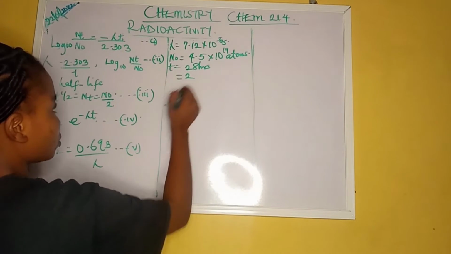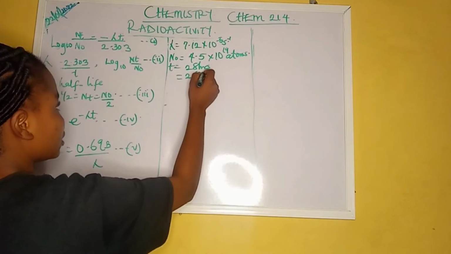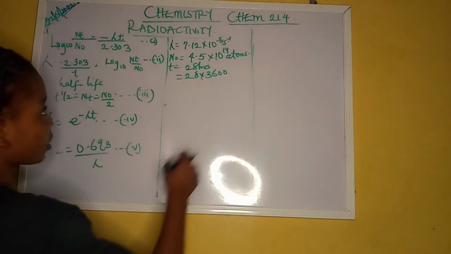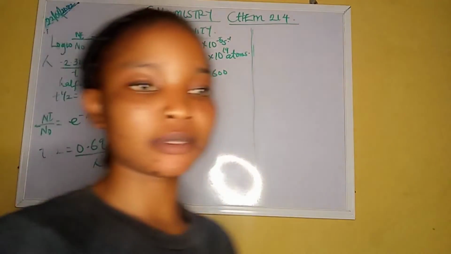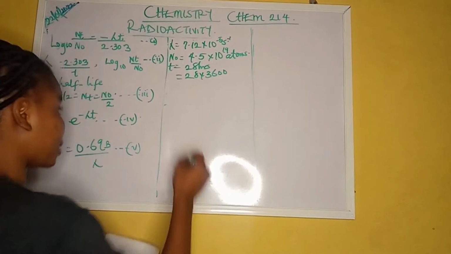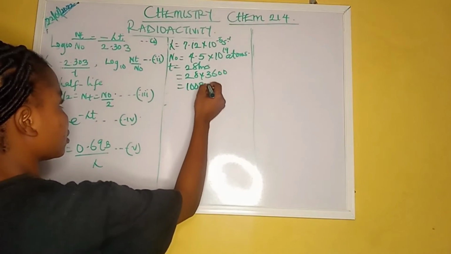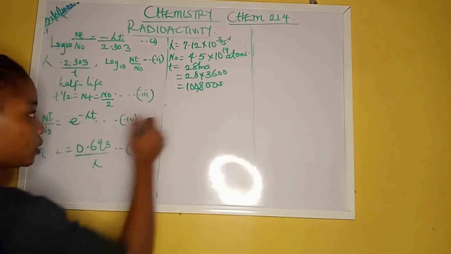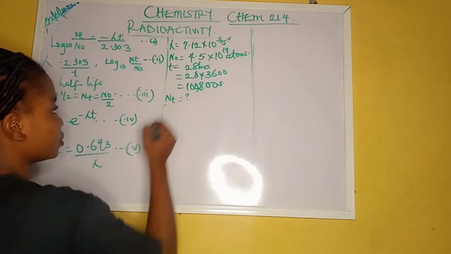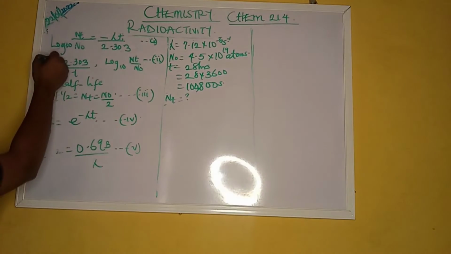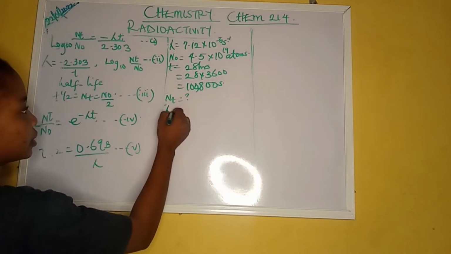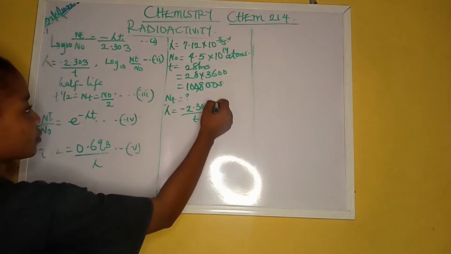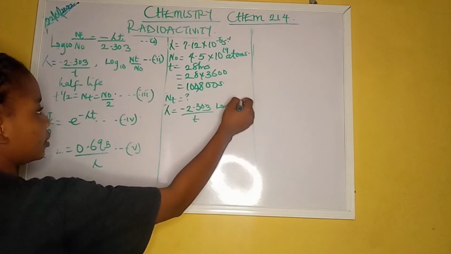Converting this to seconds, we should have 28 times 3,600. So by multiplying this, we have 100,800 seconds. And we're looking for the final count. Because we still have this formula here, lambda is equal to minus 2.303 over t log Nt over N naught.